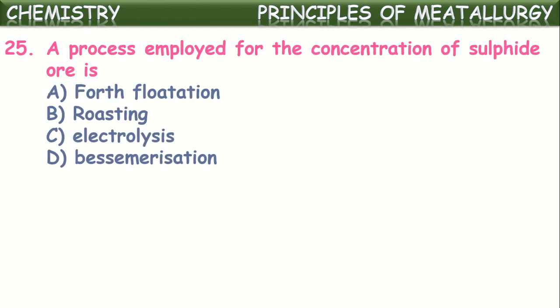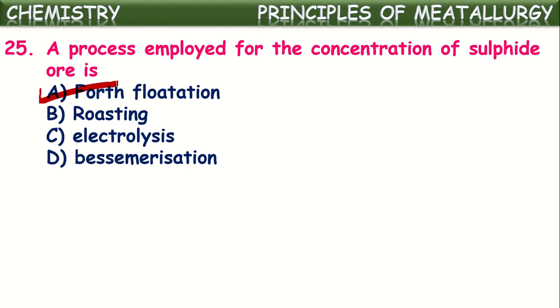Next one, a process employed for the concentration of sulfide ores. Yes, it is specially used for purification of sulfide ores. For the concentration or dressing of sulfide ores, froth flotation is used. In froth flotation, the sulfide ore is ground and mixed with water, and air is bubbled through it at very high pressure.